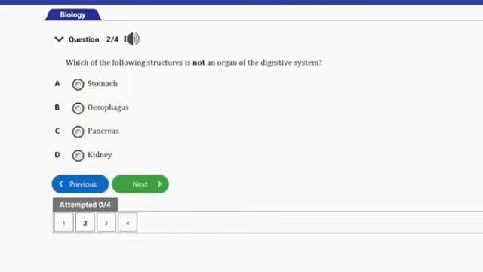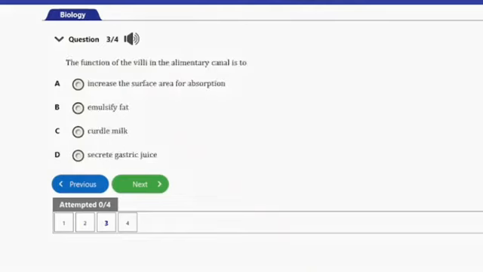So let's go ahead and consider the next question, guys. That's question number 3 here. It says the function of the villi in the alimentary canal is to A. Increase the surface area for absorption, B. Emulsify fats, C. Curdle milk, and D. Excrete gastric juice. So guys, the villi in the alimentary canal is actually for increasing the surface area for absorption. So that's it for that question. Option A is the answer to this question.